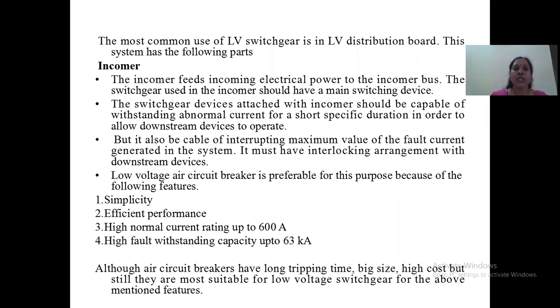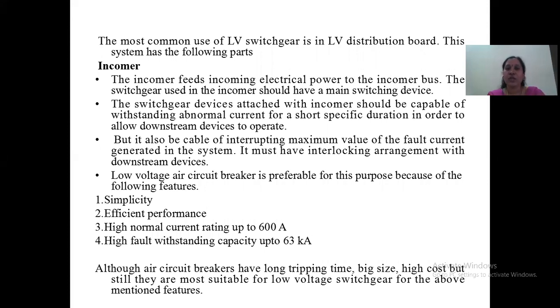But it should also be capable of interrupting the maximum value of the fault current. There's a mistake here. It is not cable, it is capable. See, suppose there is a fault from the incoming side. This incomer should withstand the fault current for a certain time, so that there won't be any interruption in the downstream devices. That is what we have studied in the previous points.